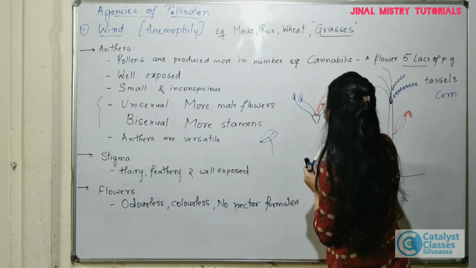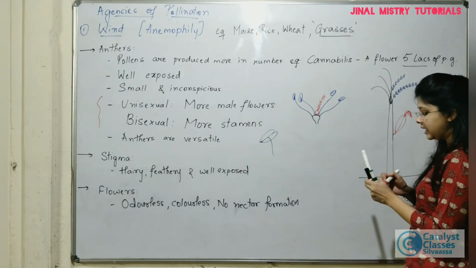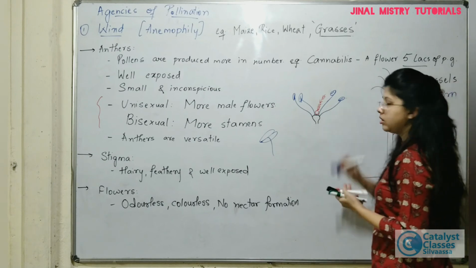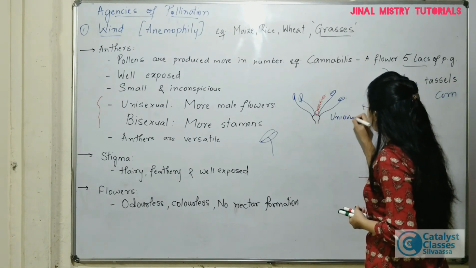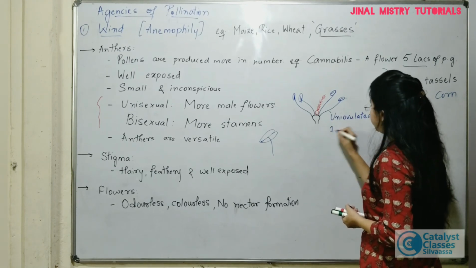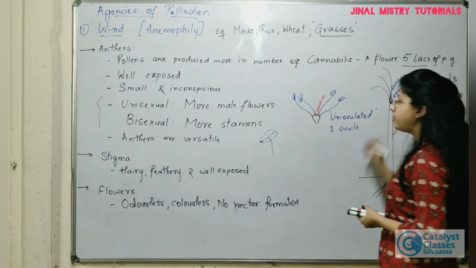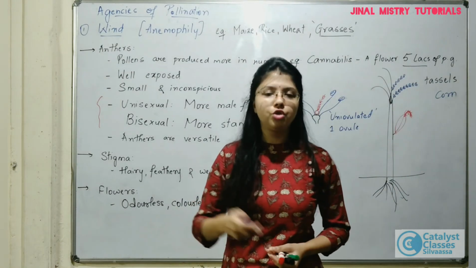And one more peculiarity is that the gynoecium is generally uni-ovulated, that means only one ovule will be present. So there are more chances of fertilization, and immediately there will be formation of the fruit.